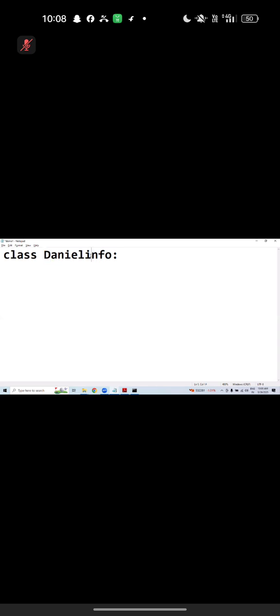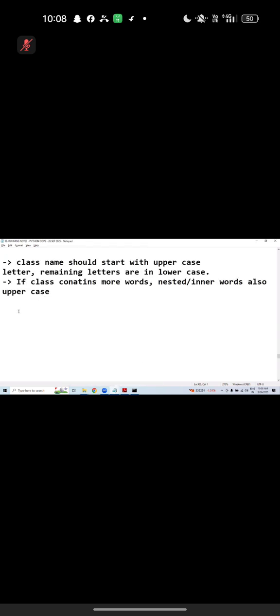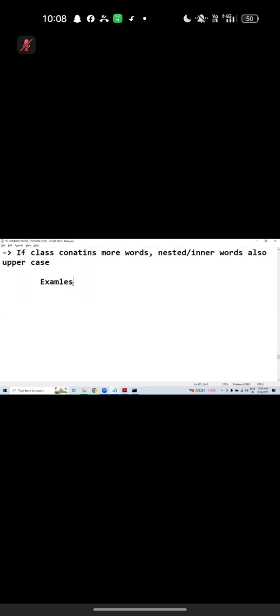Right? Let me just try to write this one. Column symbol. Okay. Examples actually. These are all examples. Valid. I would like to say valid examples.